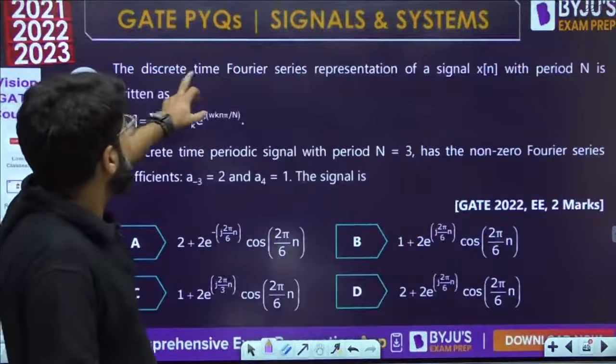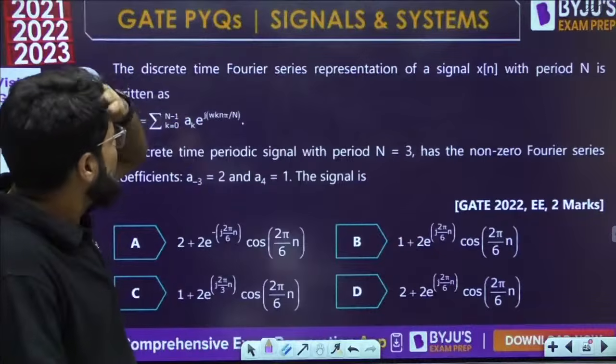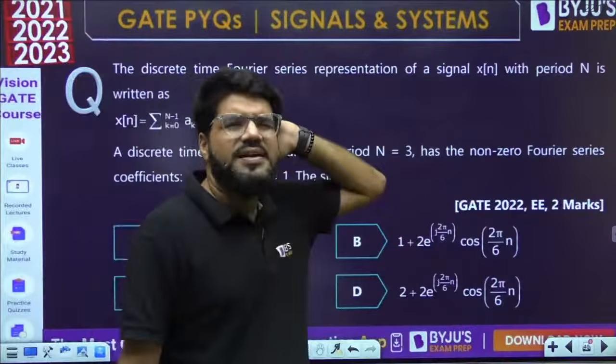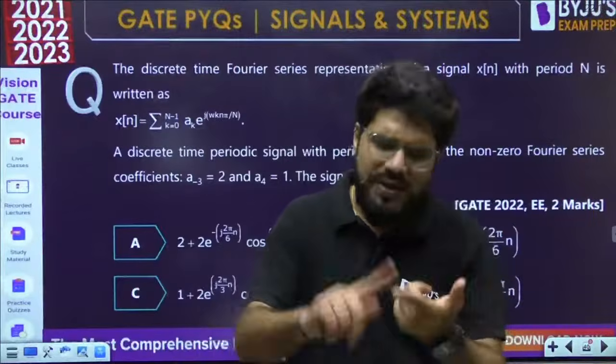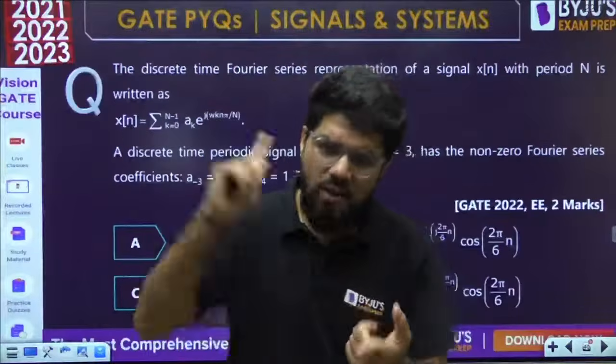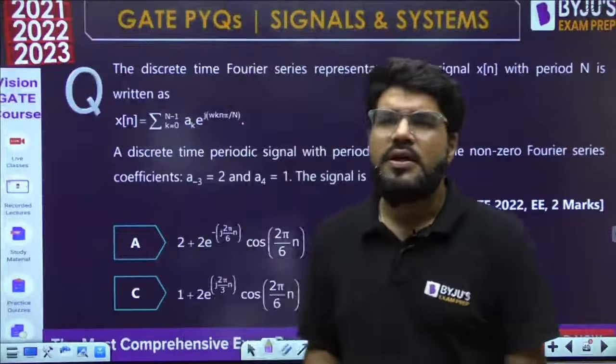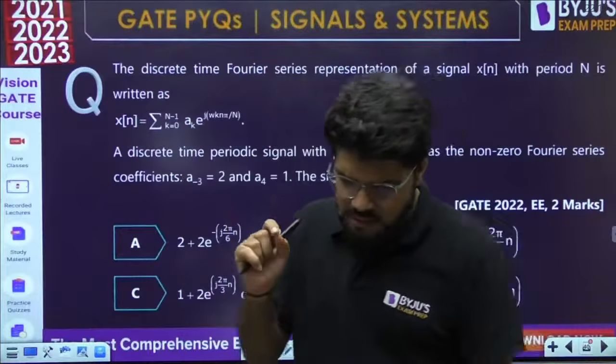The discrete time Fourier series representation of a signal. Now many double students believe कि यार DTFS and DTFT उनको नहीं आएगा, syllabus में है या नहीं. See, 2022 there is a question, 2023 also I will show you there is a question. Okay, so guys,